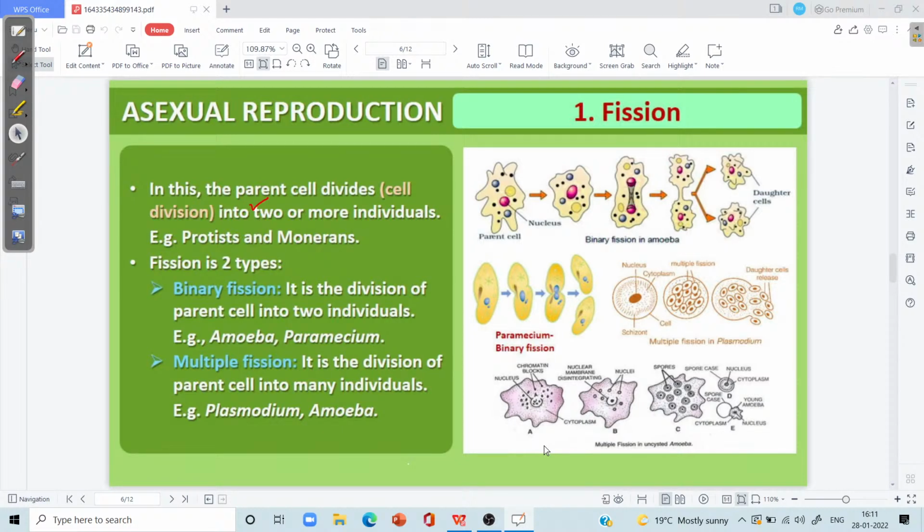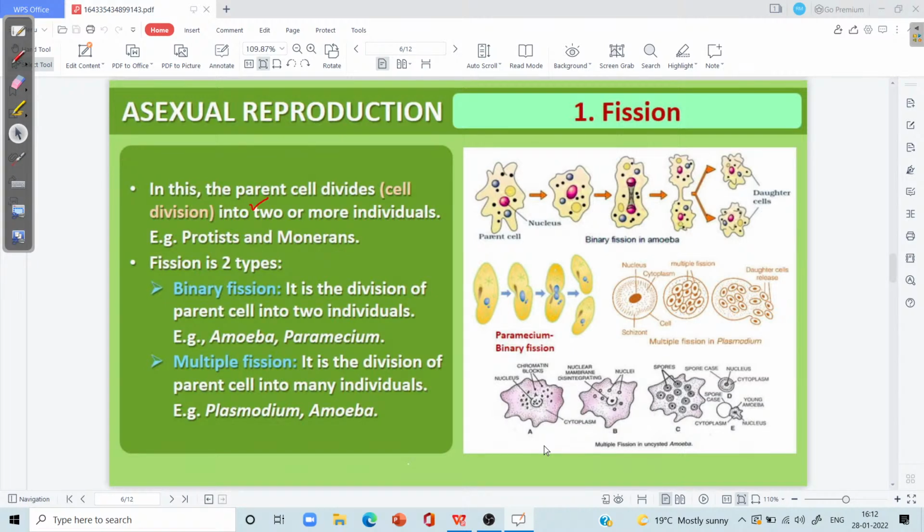In the fission process, the parent cell which has to show asexual reproduction undergoes division into two or more than two individuals. If the parent cell gets divided into two daughter individuals, the fission is referred to as binary fission. But if the parent cell divides into more than two, or many daughter individuals, the process may be referred to as multiple fission.